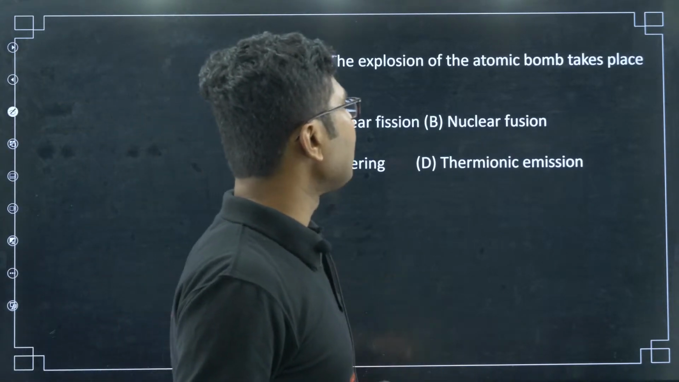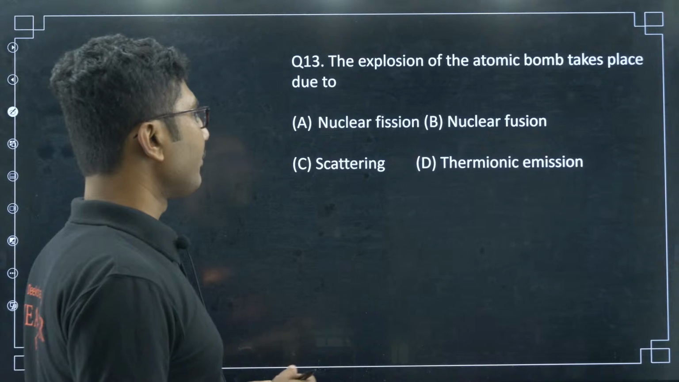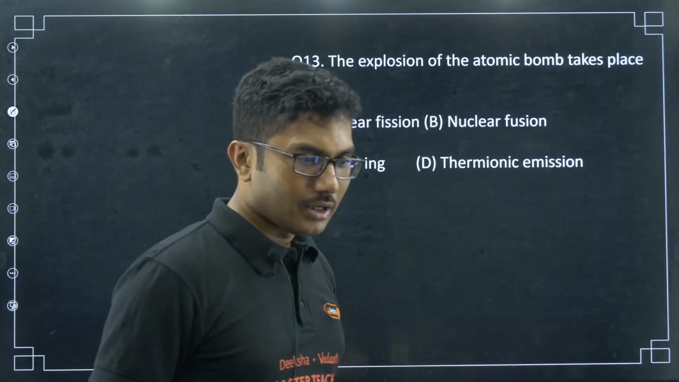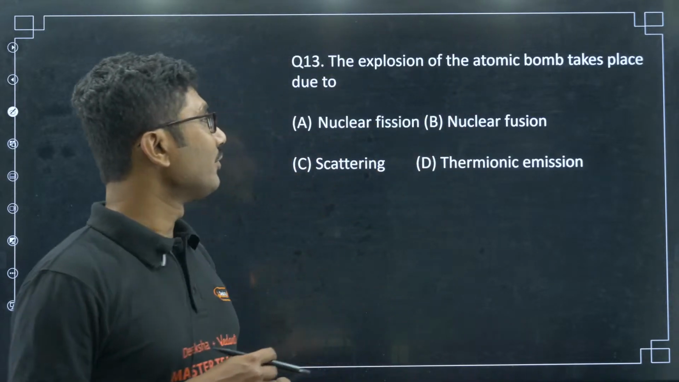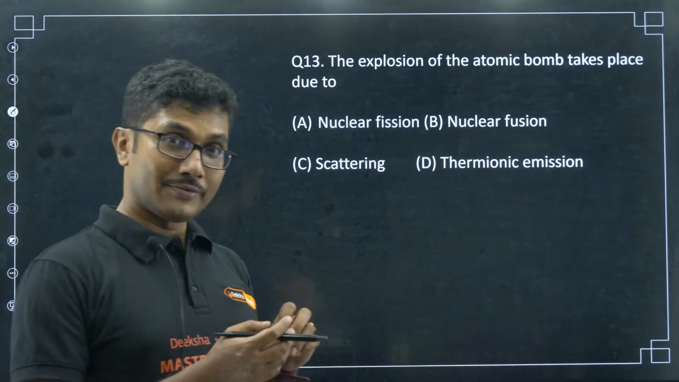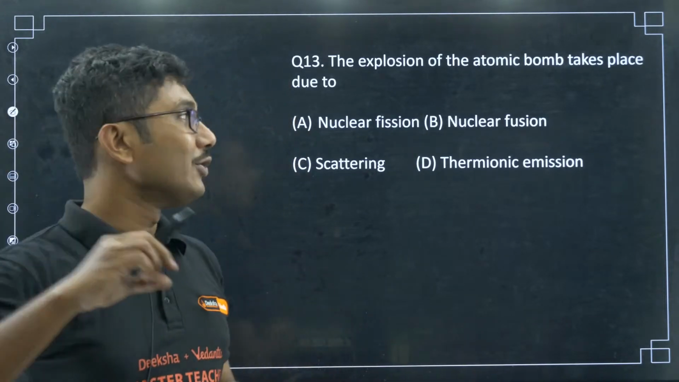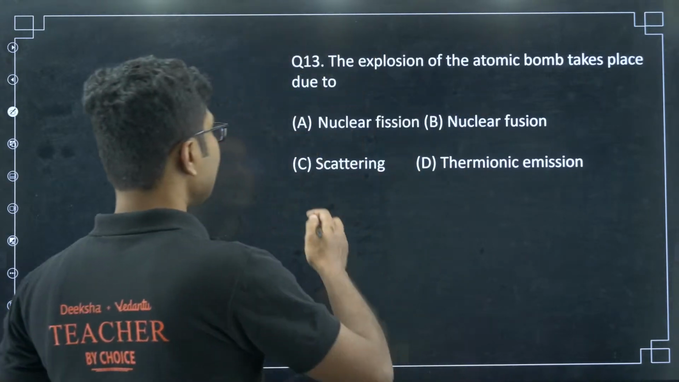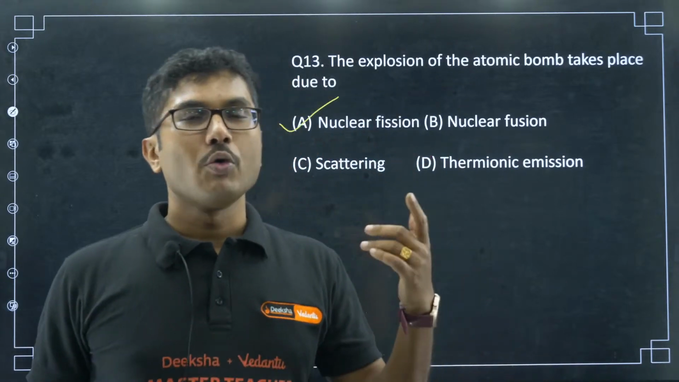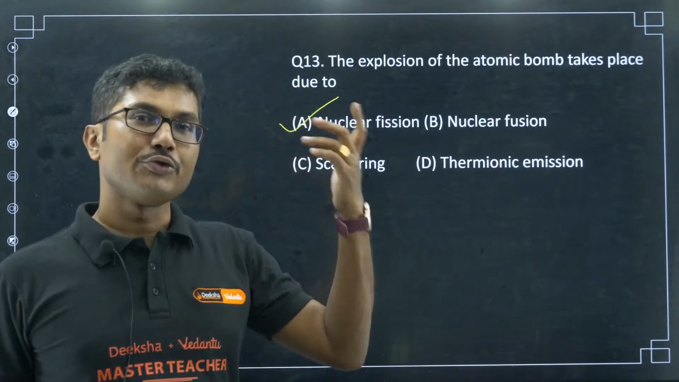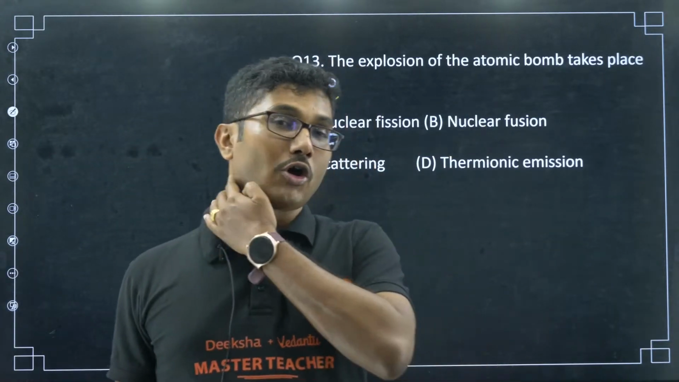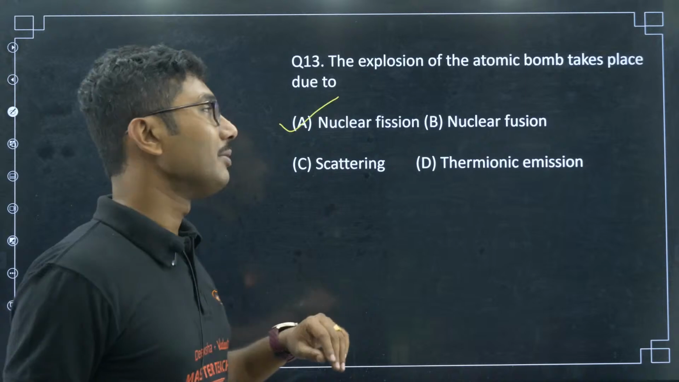The explosion of the atomic bomb takes place due to nuclear fission, nuclear fusion, scattering, thermionic emission. Another easy question if you know the reason behind it. So, a nuclear bomb is basically one type of either fission or fusion. I am giving you a hint: fusion is happening in the star. Nuclear bomb is basically, yes, it is fission. There is a different type of atomic bomb which is called the hydrogen bomb, which is happening because of fission and fusion both. First fission is taking place, then fusion is taking place, but in a normal atomic bomb only fission is taking place.